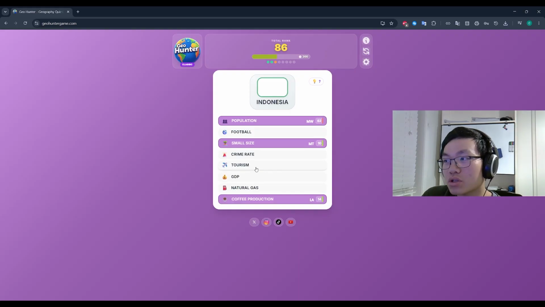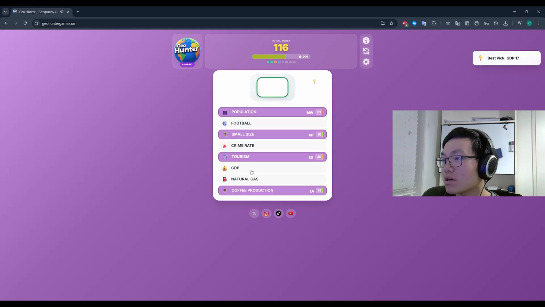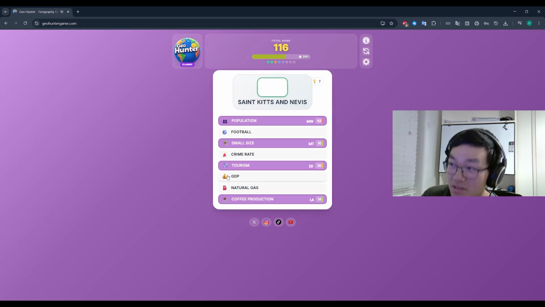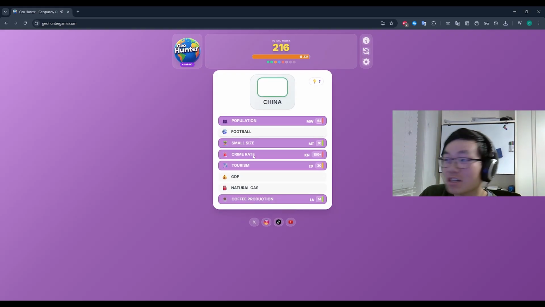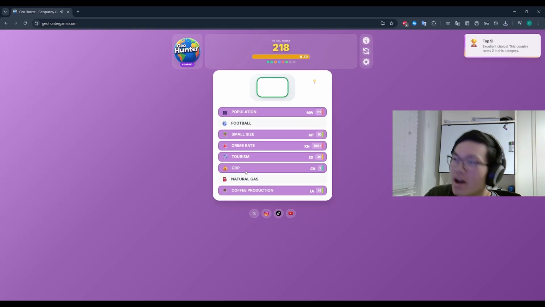We are going to go tourism for Indonesia. It would have been GDP. Okay, I can see that. St. Kitts and Nevis, we're going to go crime rate. It's a pretty safe country, so never mind. China. It's got to be GDP, right? Or was it natural gas? I think it's GDP. Yeah, GDP.